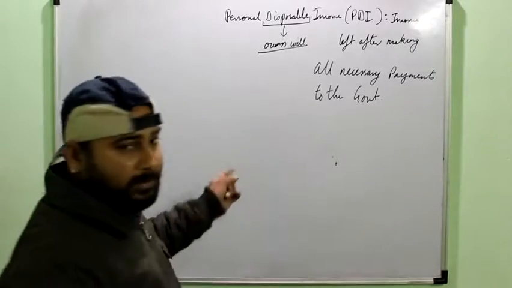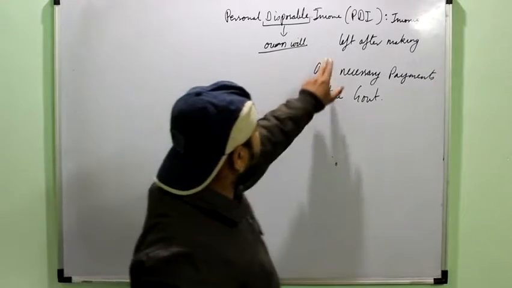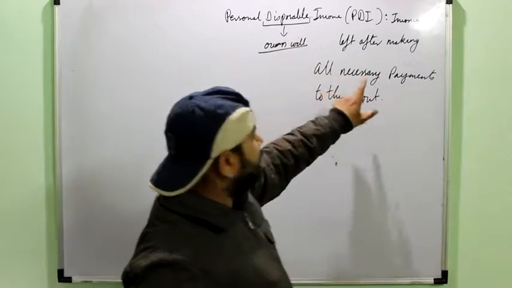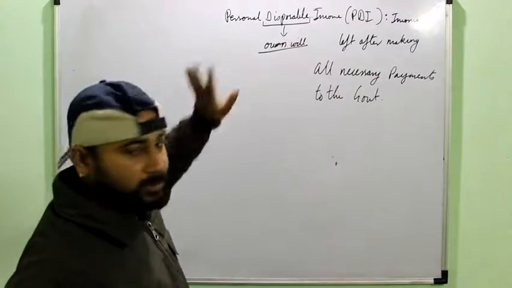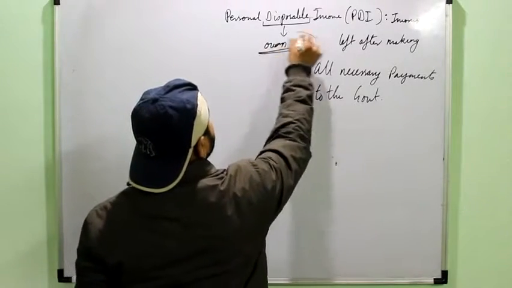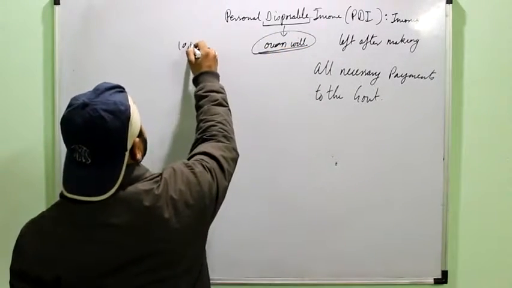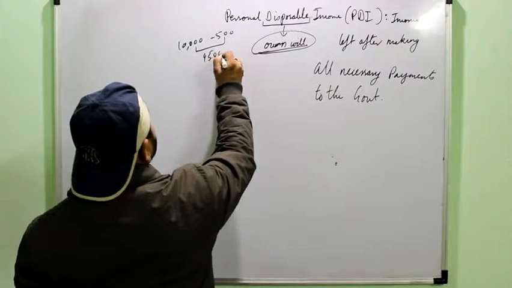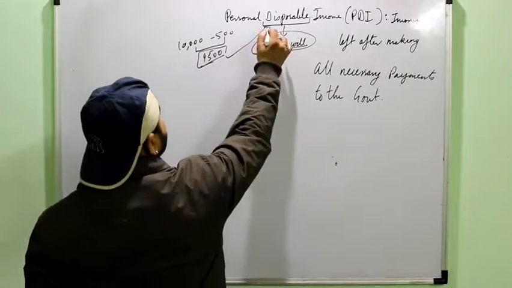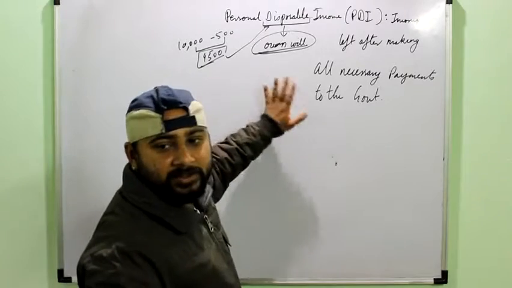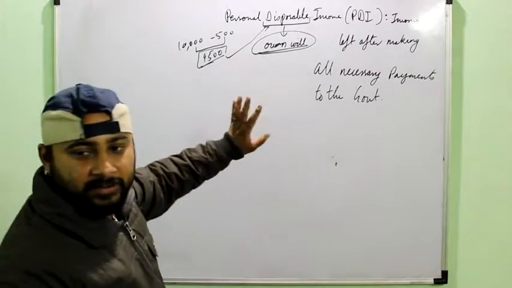It means from the personal income, whatever income is left with you or with the household sector after making the necessary payments to the government is known as the personal disposable income. Or it is the income which is my own income. Suppose the salary of a person is 10,000 and he has to pay 500 as tax. So it means 9,500 is the income at his disposal. He can use that income as he wishes. He can spend it or he can save it.